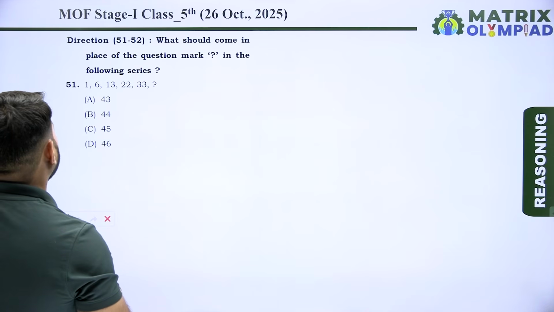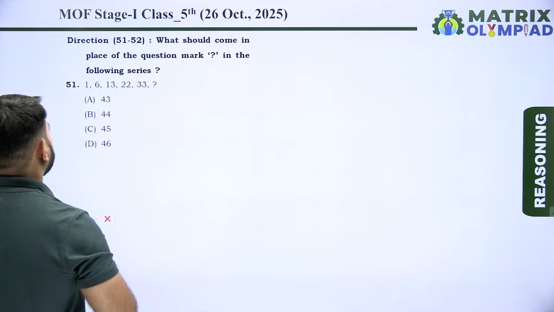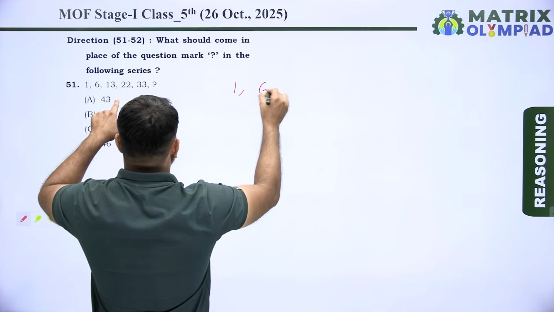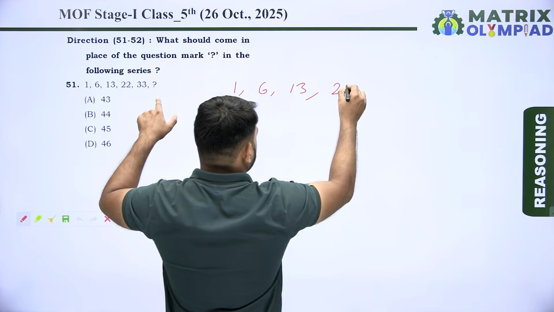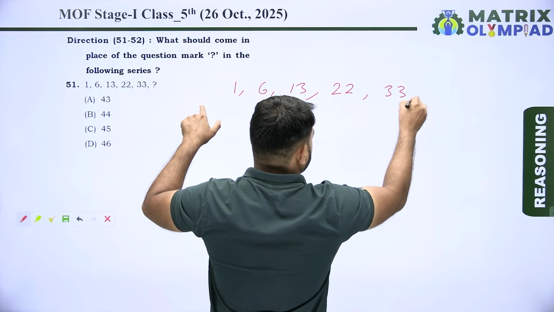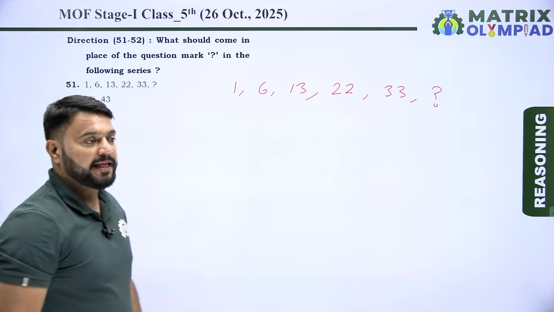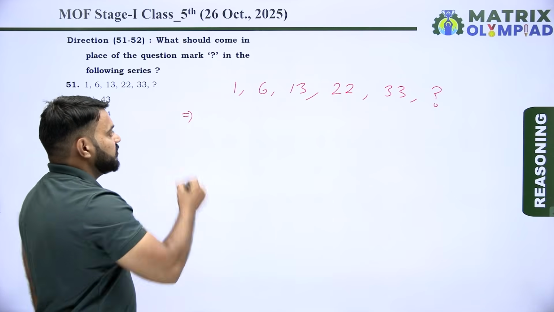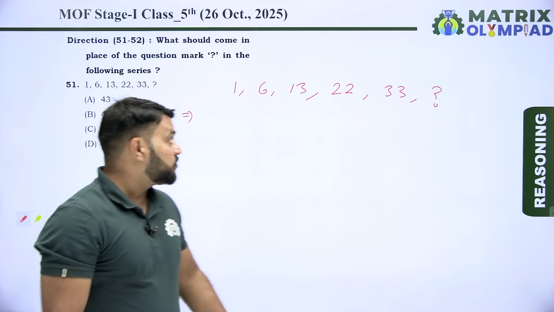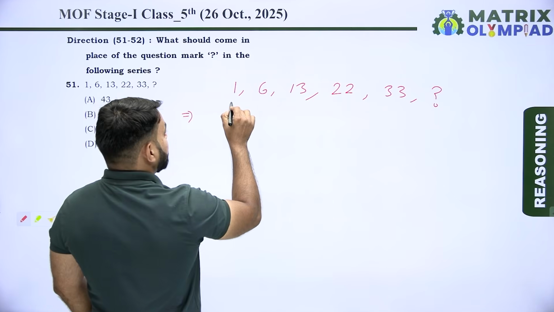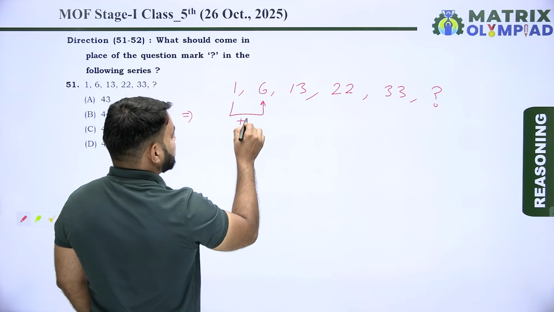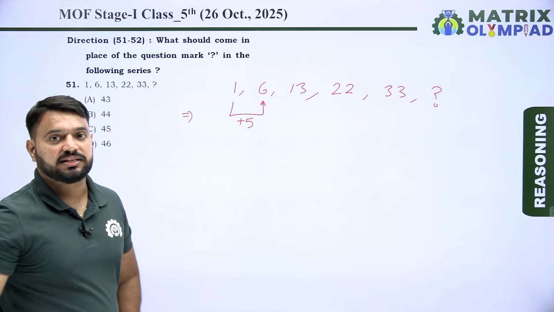What should come in place of the question mark in the following series? The series is 1, 6, 13, 22, 33. After 33, the next number is missing. So first, find the pattern of the given number series. The pattern is 1 to 6, which means if 5 is added to 1, then we get 6.